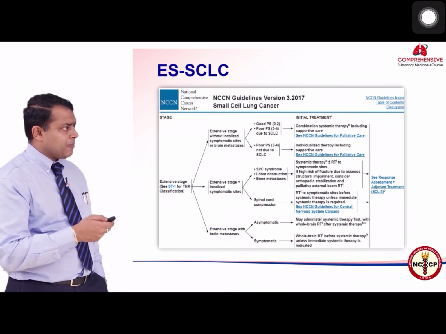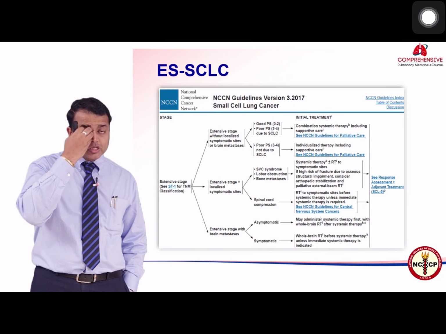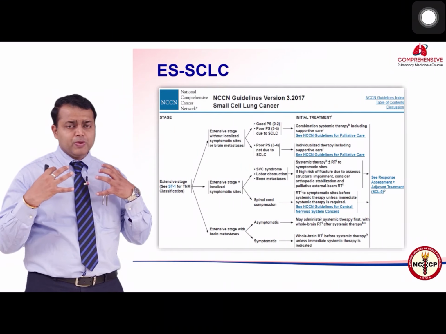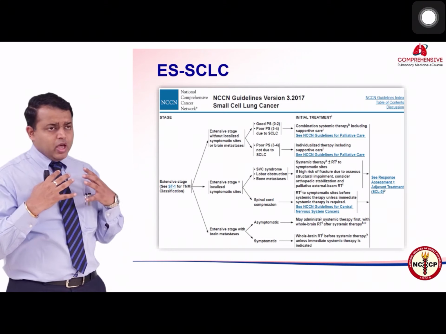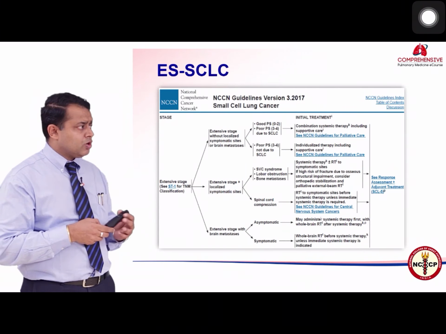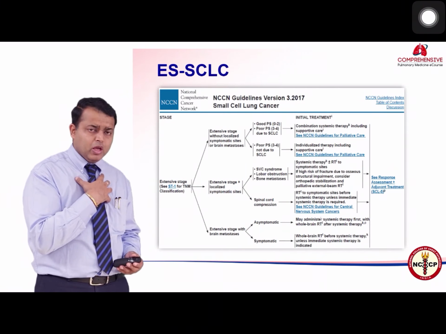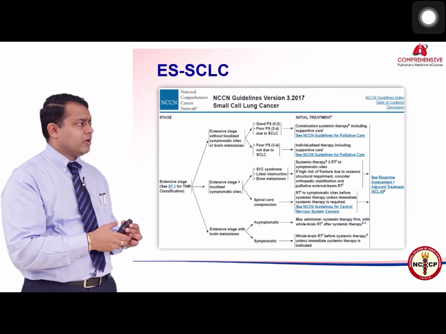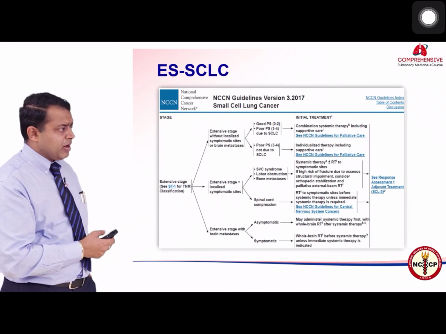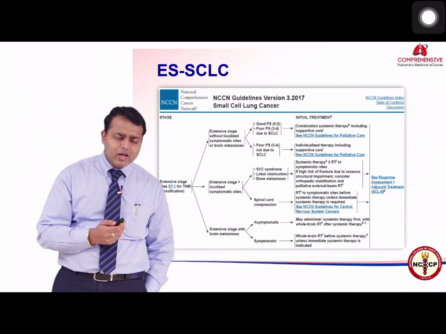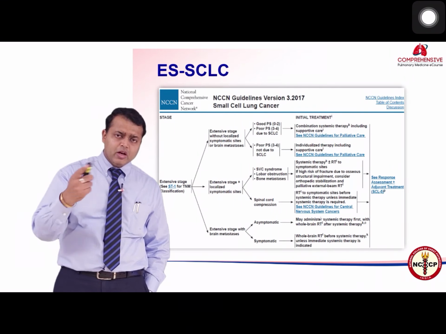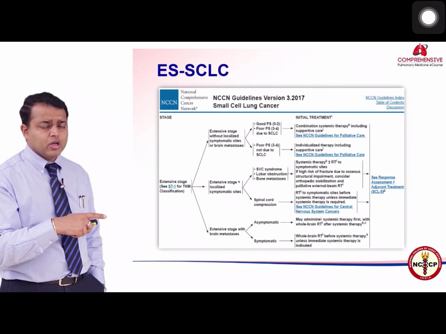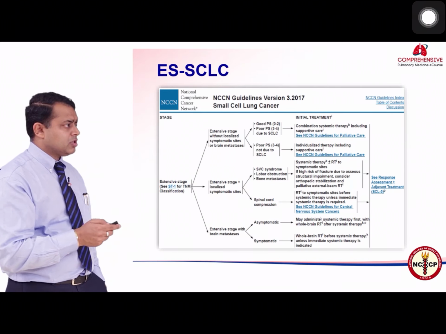Extensive stage disease, you need to differentiate whether these patients have any other issues such as SVC syndrome. I told you that these patients have mainly central lesions and sometimes they may present with SVC syndrome. In that case, you may have to give radiotherapy to the chest wall first or to the mediastinum and then treat with systemic chemotherapy. Some patients may have brain metastasis up front. If they are not symptomatic, you may treat with chemotherapy up front and then give radiation therapy to the brain. If they are symptomatic, you may have to start with radiation therapy first and then treat with systemic chemotherapy.